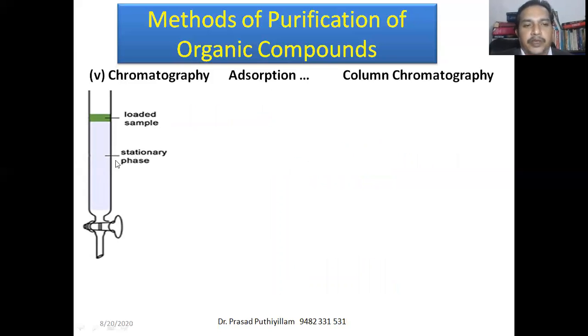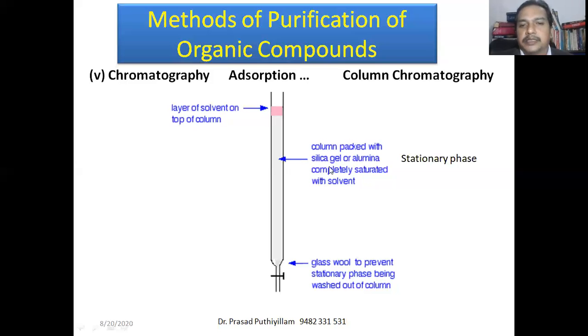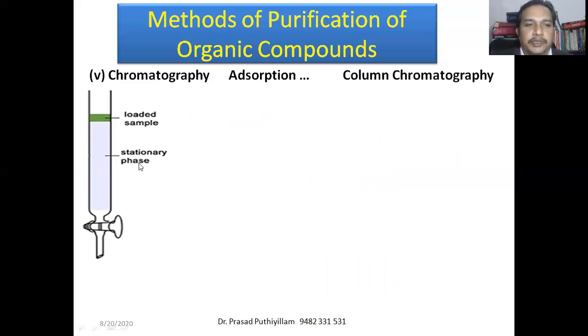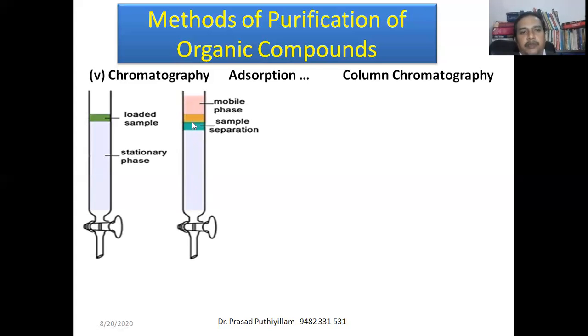The stationary phase, as I explained, is mainly silica gel or alumina. Now the sample which we want to separate, a mixture of organic compounds, is poured on top of the column, above the stationary phase, which contains solvent, and more solvent is added at the top so that pressure can be applied to move it through the column.